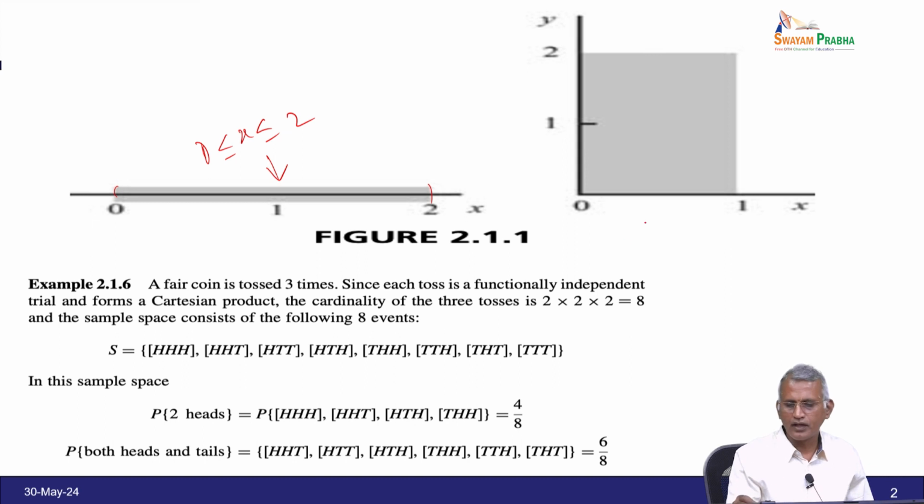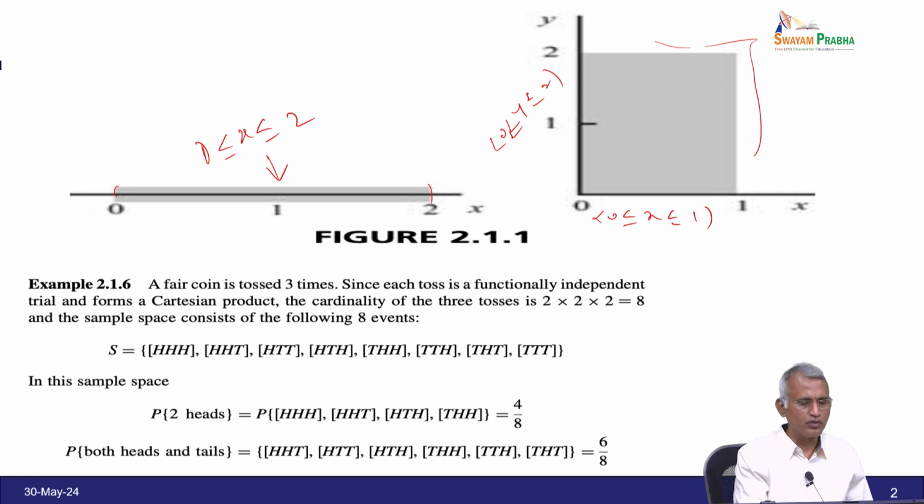And if we need both dimensions, x as well as y, then we have 0 less than or equal to x less than or equal to 1, and here 0 less than or equal to y less than or equal to 2. Combined together, this picture is a representation corresponding to the sample space. So keep it in mind.